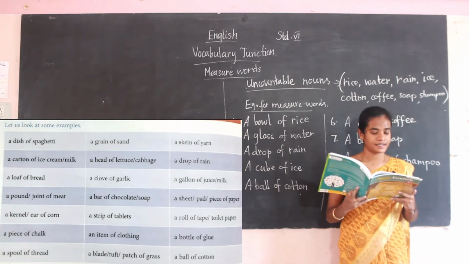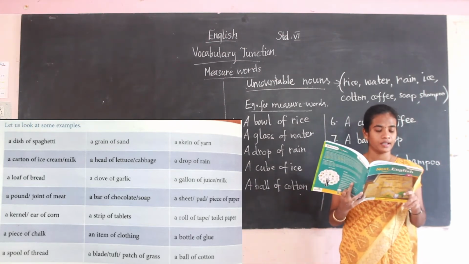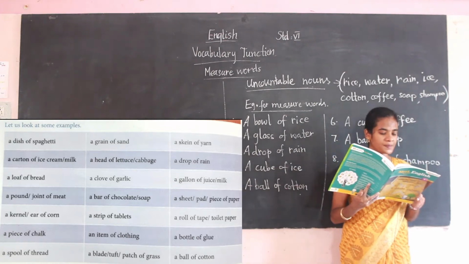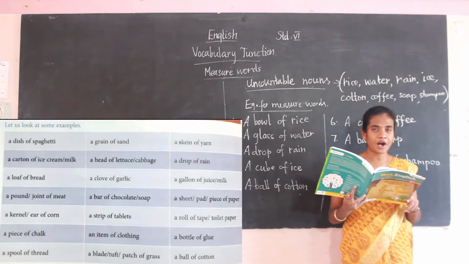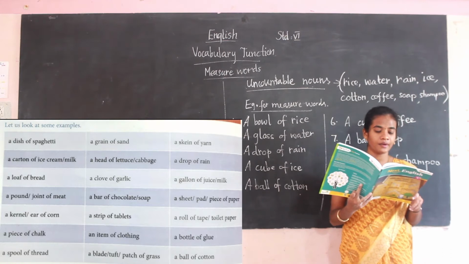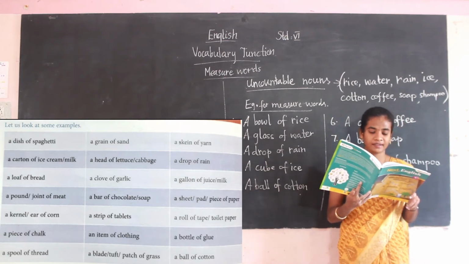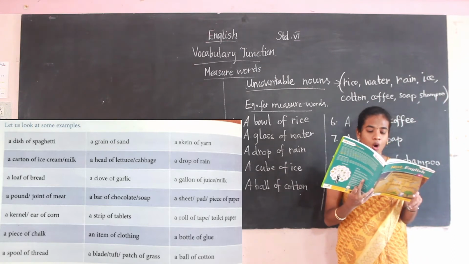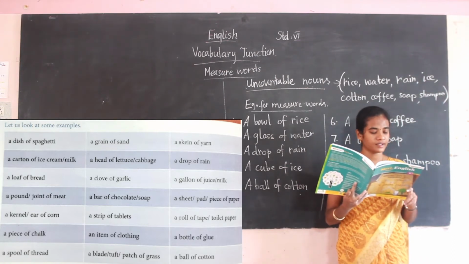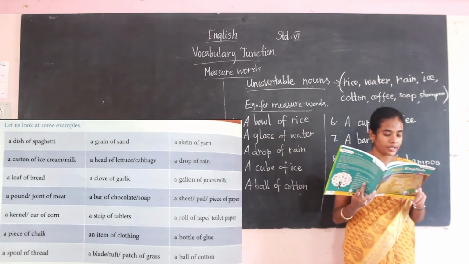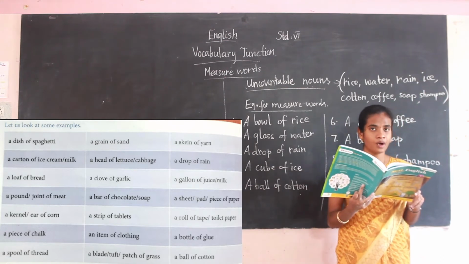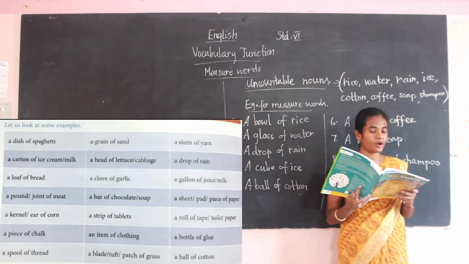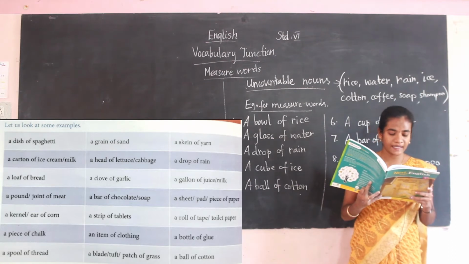First one, a dish of spaghetti. A grain of sand. A skein of yarn. Then next, a carton of ice cream or milk.